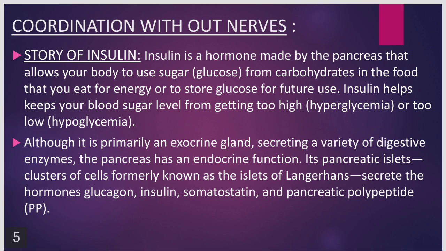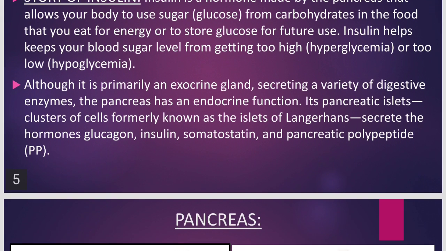If the insulin is not produced properly in the body, people have to take it from outside. They take insulin injections in diabetes mellitus, where the sugar levels go high because the insulin produced by the pancreas is not sufficient. So we have to take insulin from outside.